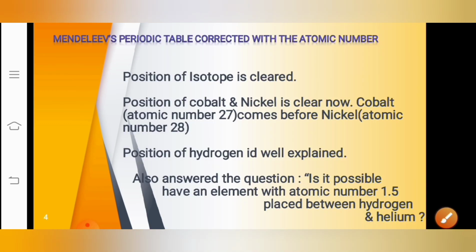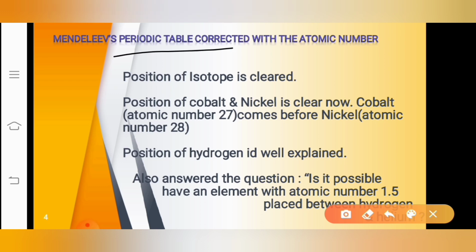So now let us understand what the atomic number does in Moseley's periodic table. The first thing is that the position of isotopes is cleared. We had some corrections, right?